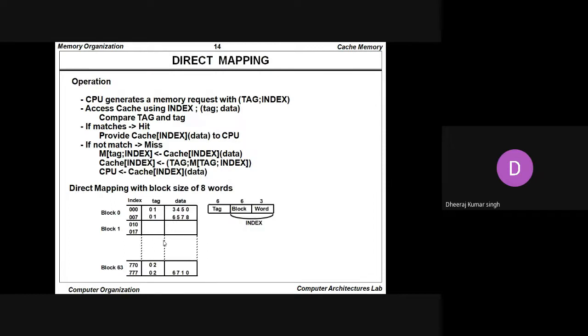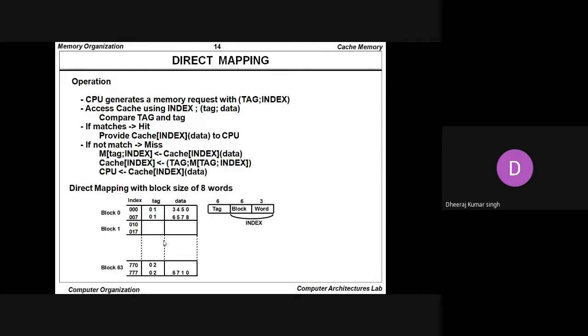So whenever we talk about the direct mapping operation, the CPU generates a memory request with tag, that is basically with the index also. Access cache using index, tag, data, compare tag and tag. If it matches, it is a hit, means whenever we want to access the data, if it matches, hit, provide the cache index data to the CPU. If it does not match, it is a miss, that is M tag index, the cache index data.